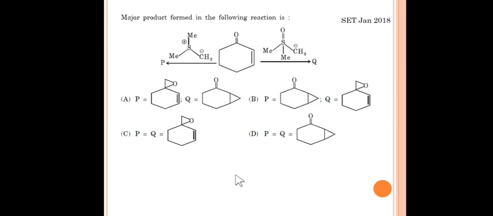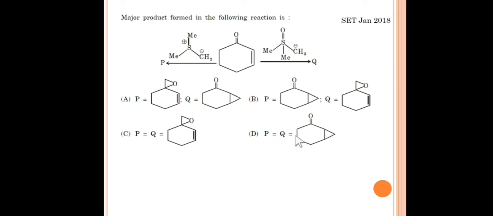Friends, now let's see some examples from the CSIR NET or SET examination. This is a question from SET January 2018, and they gave us a very simple example of an alpha beta unsaturated ketone, and you know that this is an unstabilized halide. So P will be an epoxide and Q will be the cyclopropane ring. Can you choose the correct option? This is the epoxide over here and the cyclopropane over here. Of course P and Q will not be the same.